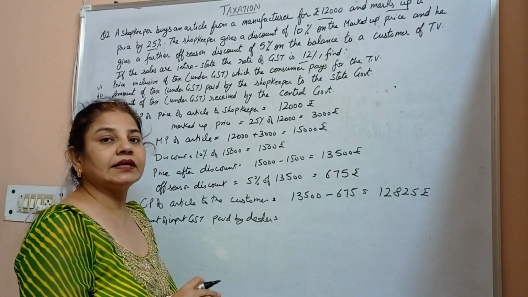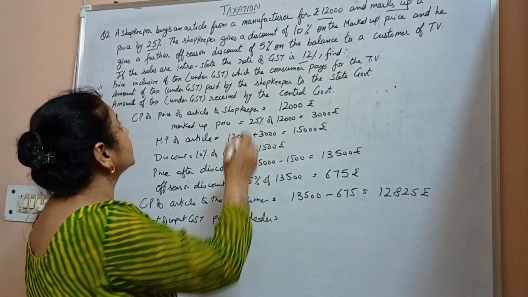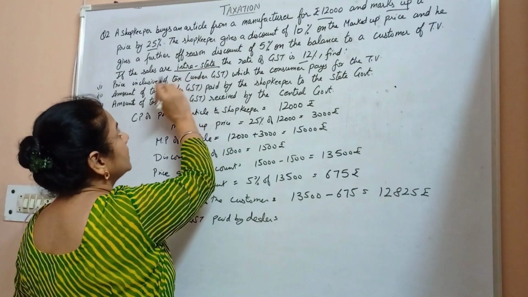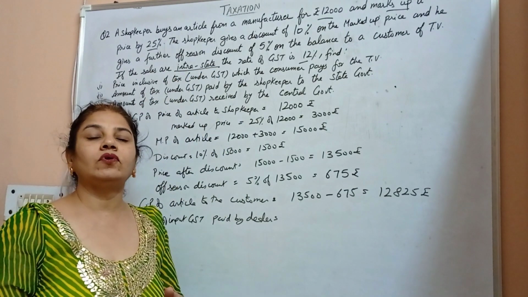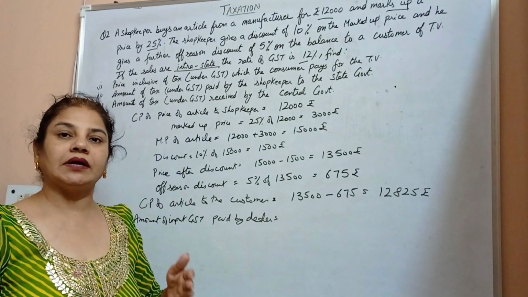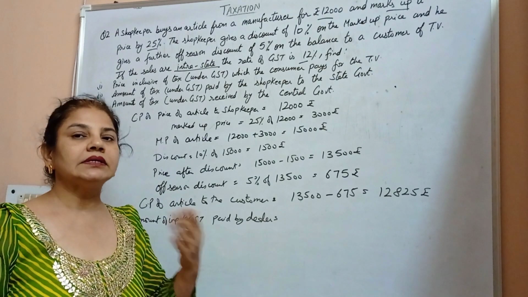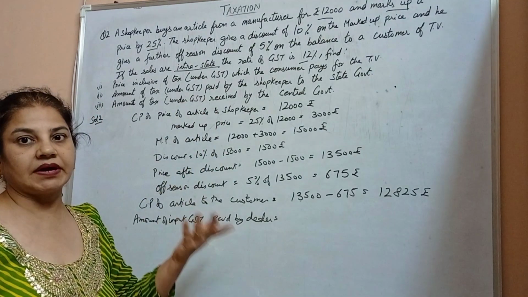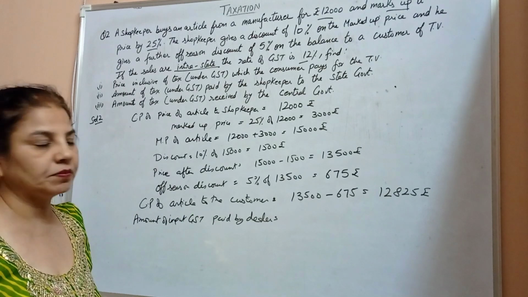So we know that the sale is done intrastate. Therefore, the GST is equally divided between the state government and the central government. So 12% is divided by 2, which comes out to be 6%.